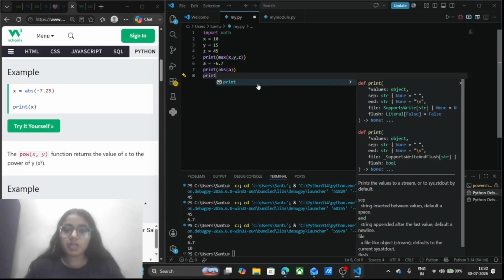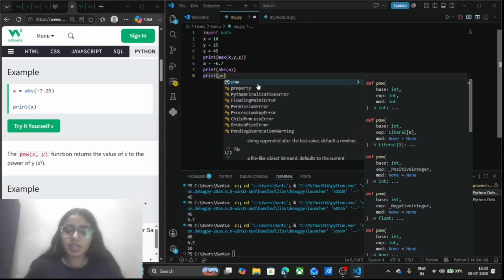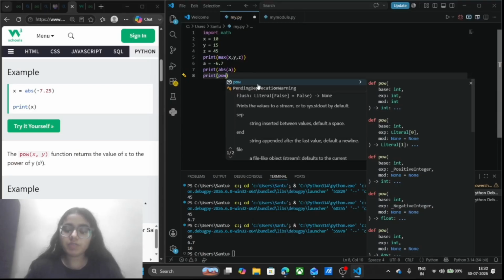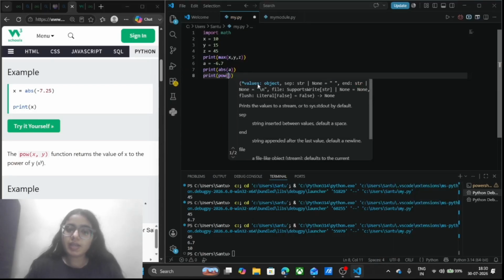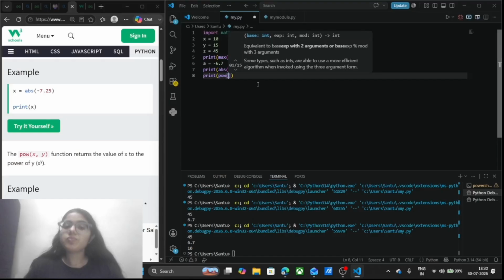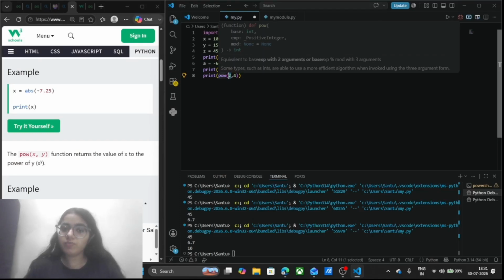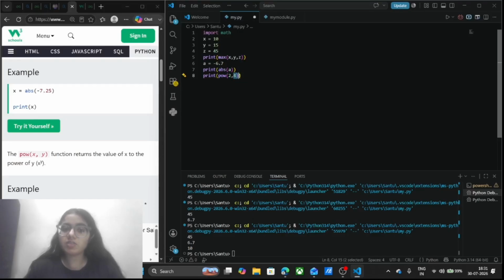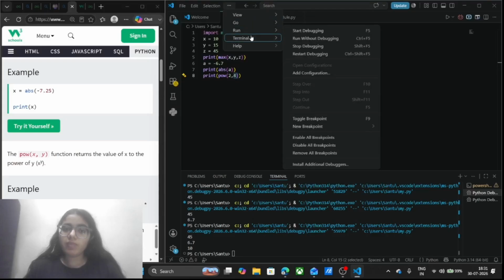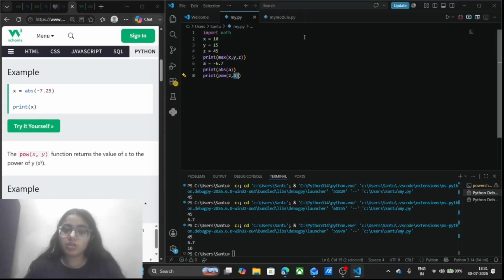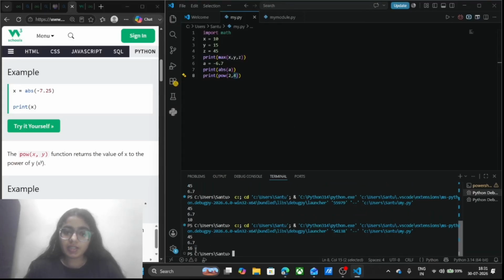I will write print and in the bracket pow, which means power, and I want to calculate 2 to the power 4. I will write 2 comma 4, the base as 2 written first and the power last, and I am going to run this. See here, we are getting 16.